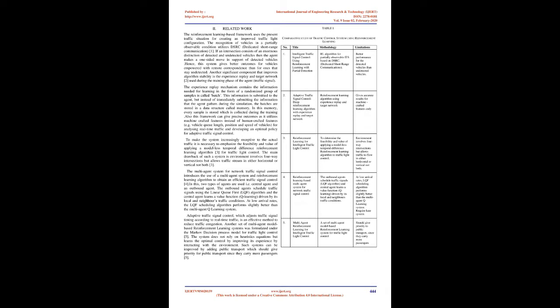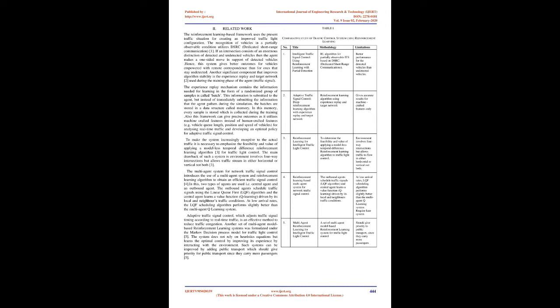4. In this, two types of agents are used, i.e. central agent and outbound agent. The outbound agents schedule traffic signals using the linear queue first, LQF, algorithm, and the central agent learns a value function, queue learning, driven by its local and neighbors' traffic conditions. At low arrival rates, the LQF scheduling algorithm performs slightly better than the multi-agent queue learning system.